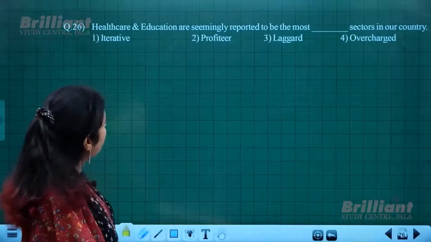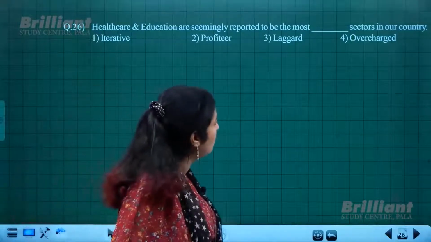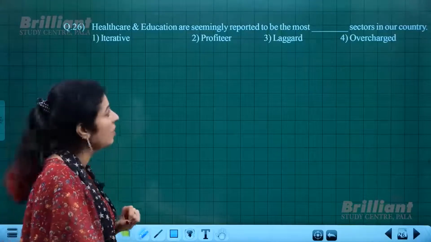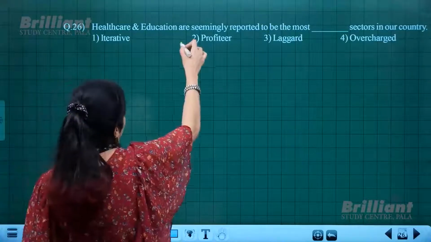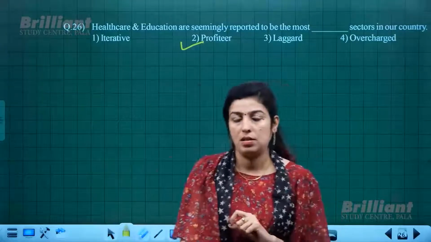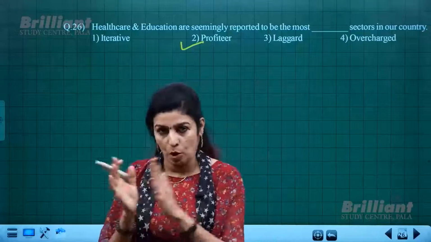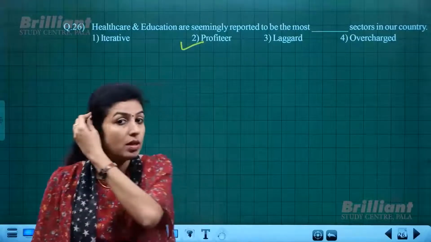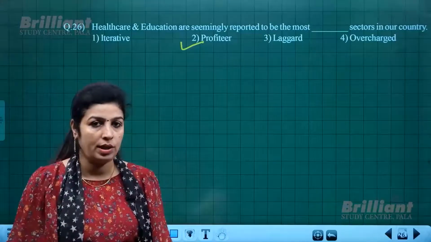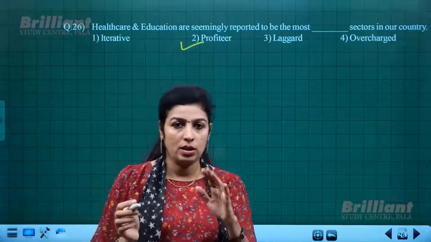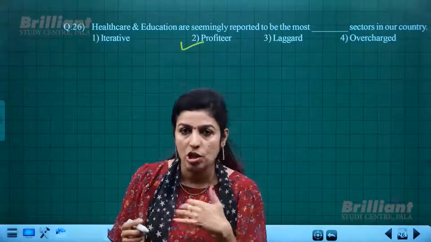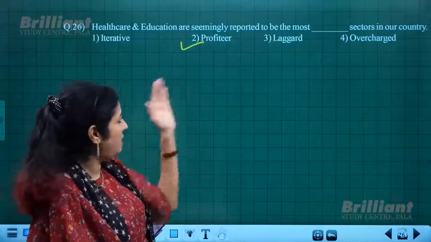Healthcare and education are seemingly reported to be the most dash sectors in our country. So here, this is the option, profiteer. Profiteer actually means to make huge profit, but not in the proper way. Look at the sentence again.